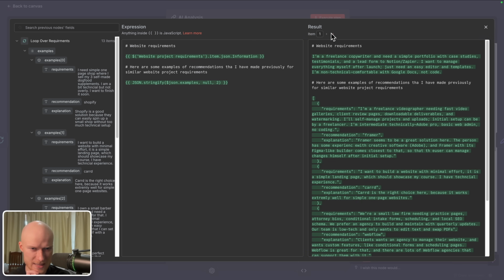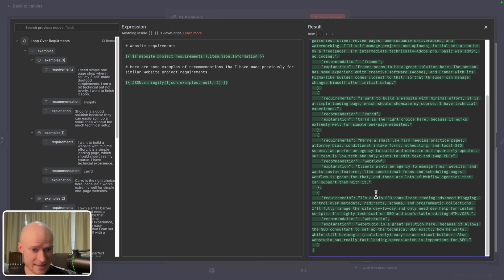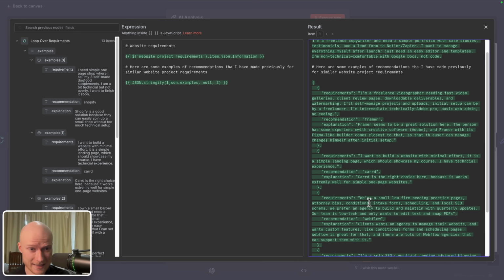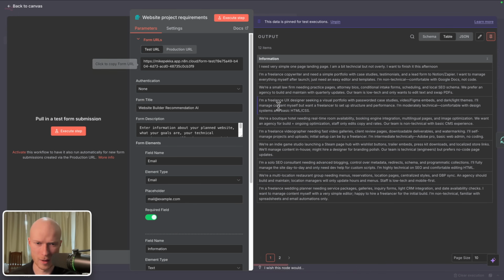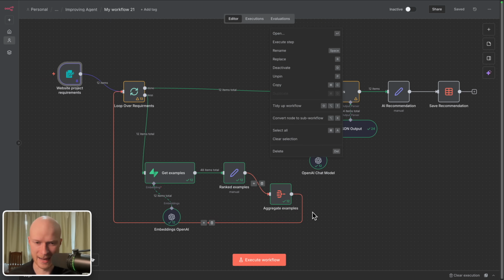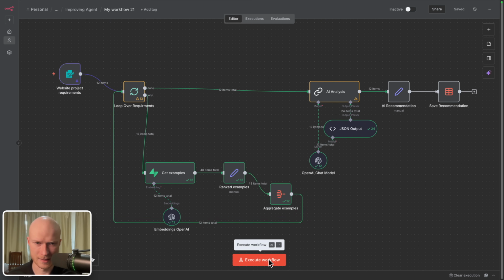If I switch this to the second input, you can see I'm a freelance copywriter is the new requirement we are analyzing. And now the examples that the vector database returned are completely different. So here it now pulled I'm a freelance videographer as the most relevant example. Or here I want to build a website with minimal effort as the second most relevant example. All right, so let's execute our entire workflow again with our test data from the beginning where the AI made lots of mistakes and see what happens.